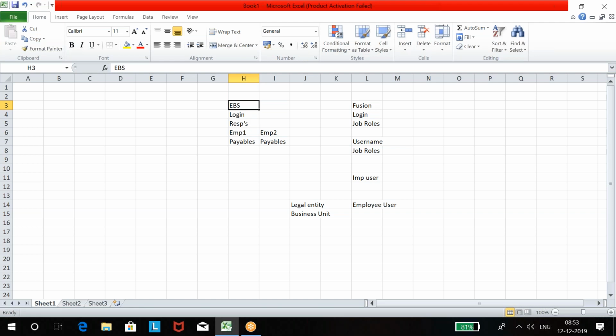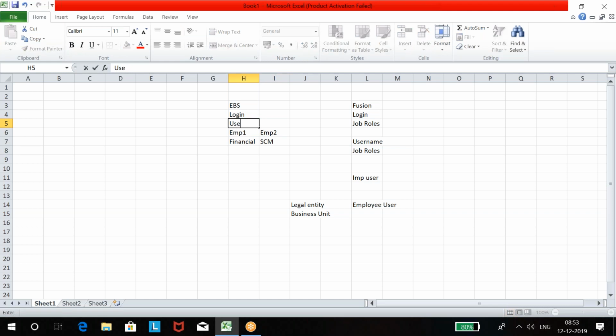Let's say I have two employees, for example, employee 1 and employee 2. Employee 1 is a financial consultant and employee 2 is a supply chain management consultant. So I will create a username for employee 1.